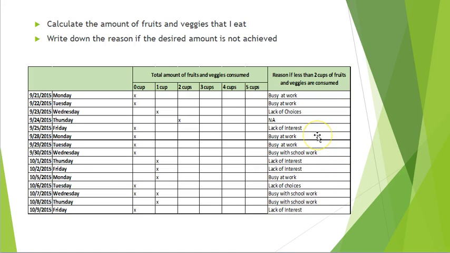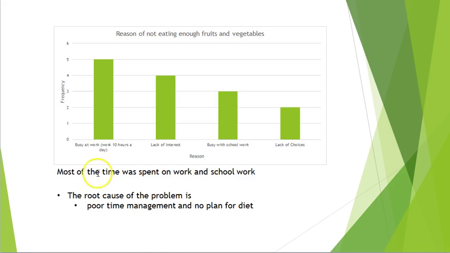I also constructed this data into a Pareto chart, as we can see here. So there are a total of 4 different reasons for not eating enough fruits and vegetables. A lot of the time, we can see here the first one was busy at work, because I work at least like 10 hours a day. I usually get anything that was the closest or most convenient to me.